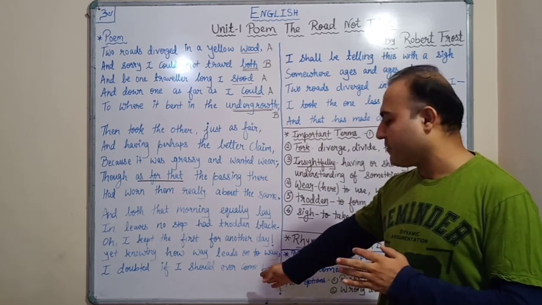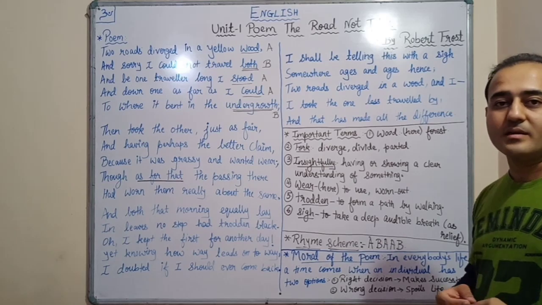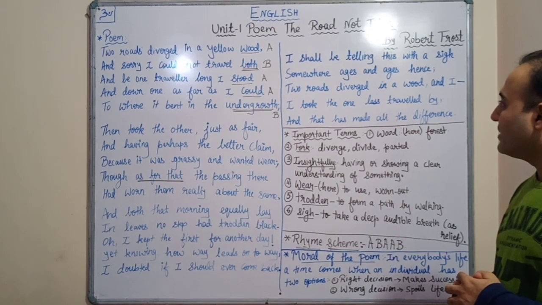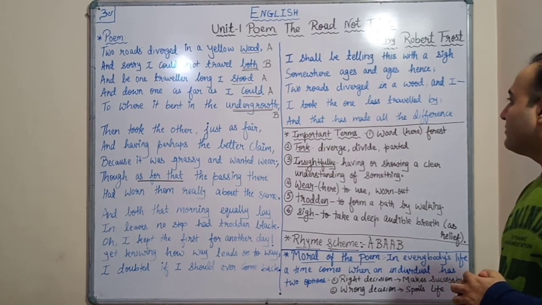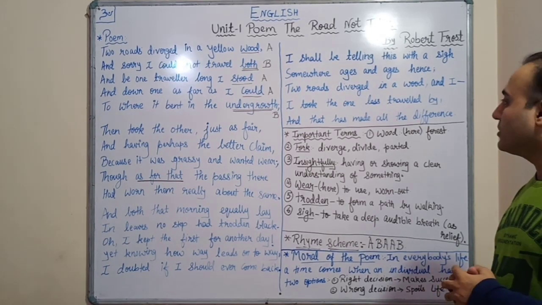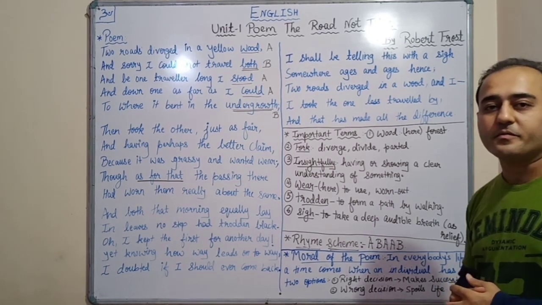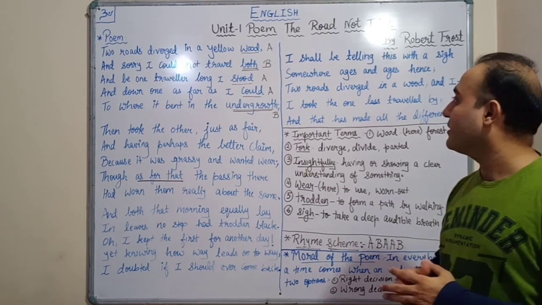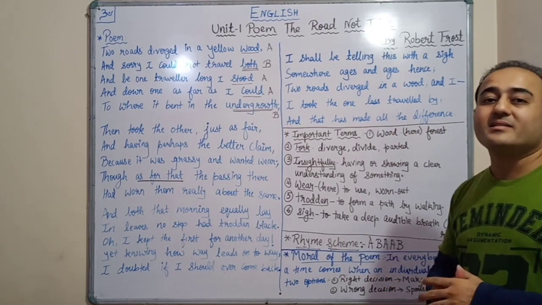That is, I doubted if I should ever come back. Now the last paragraph, that is the fourth paragraph: I shall be telling this with a sigh, somewhere ages and ages hence, two roads diverged in a wood, and I took the one less traveled by, and that has made all the difference. So through this last paragraph, the poet is trying to tell us that I shall be telling this with a sigh. Sigh means disappointment.